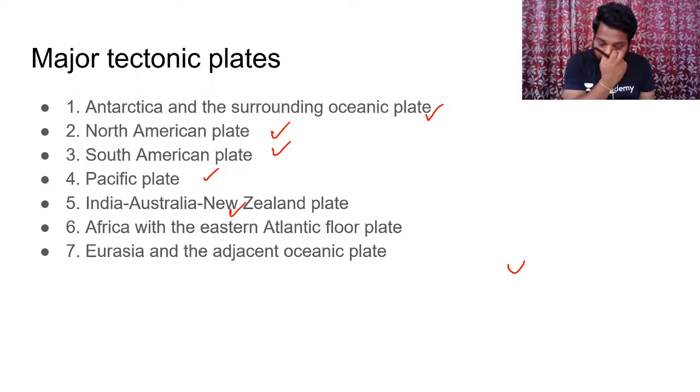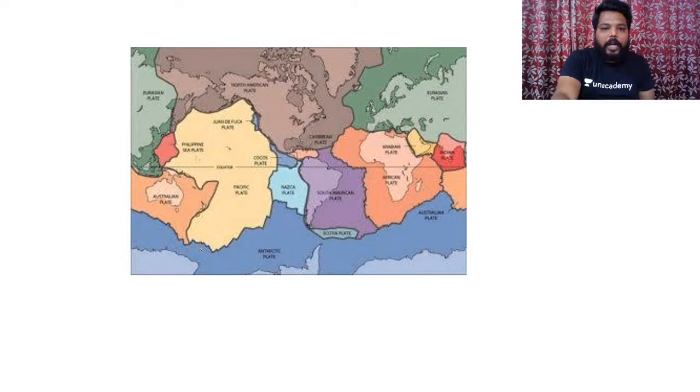Clear? In all of this, it is the Pacific plate which has connection with many other plates like North American, South American plate, and Indo-Australian plate as well. So you can see a specific chapter on plates in your atlas. So try to visualize them. You can observe these in this section. Clear?